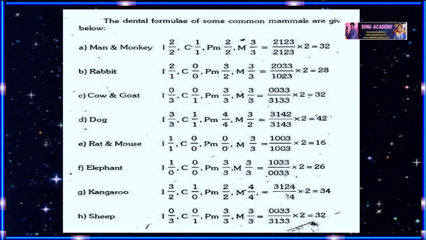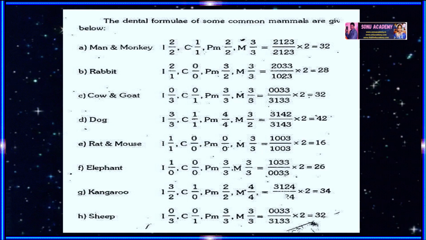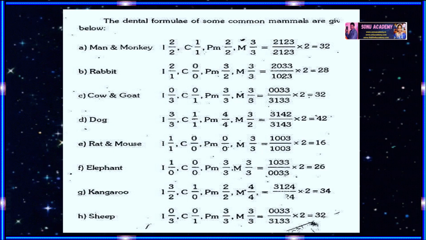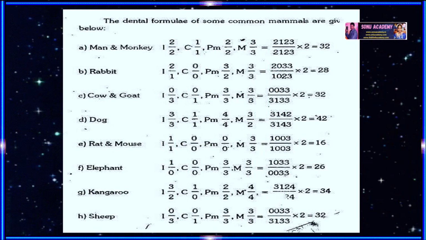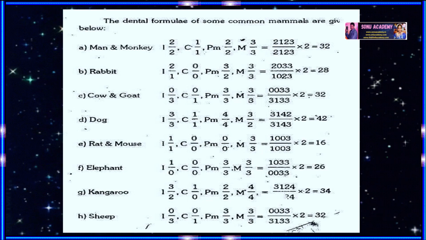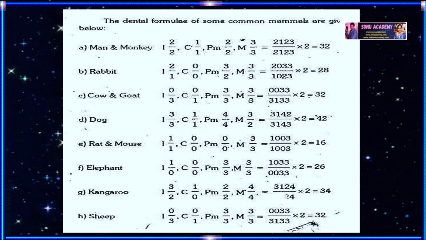If we take a rabbit, it has incisors 2 by 1, canines 0 by 0, premolars 3 by 2, and molars 3 by 3. So the dental formula of rabbit is 2033 by 1023. So the total number of teeth in both the jaws is 28.